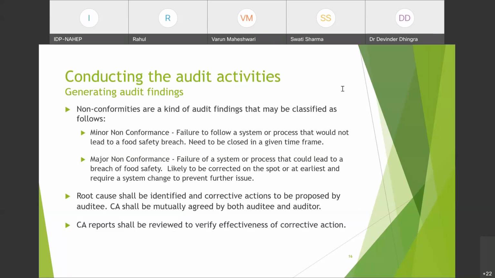Okay, so there is a question: can an auditor withdraw samples, and if a sample is not as per standard, which NC may be raised? I think here you are talking about a food sample, right?